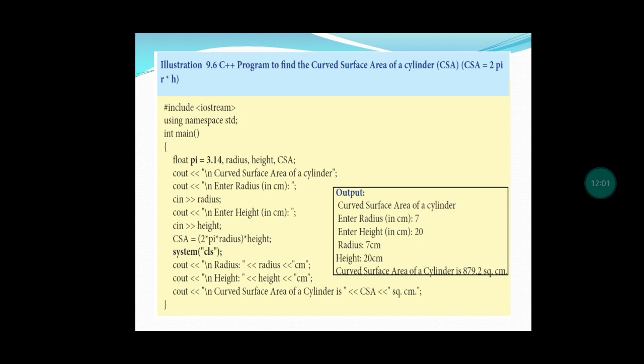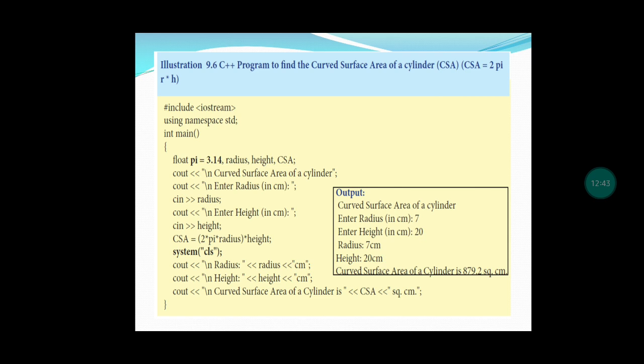And finally we are calculating CSA, that is 2 into pi into radius into height. Radius 7, height 20. So CSA has been calculated. Finally, we are printing radius 7 cm, height 20 cm, and the curved surface area of the cylinder is printed as 879.2 square centimeter. So in this program, we have used the float data type, and we are getting input from the user, radius and height, by using the input statement cin, and we are printing the radius, height and CSA by using the output statement.